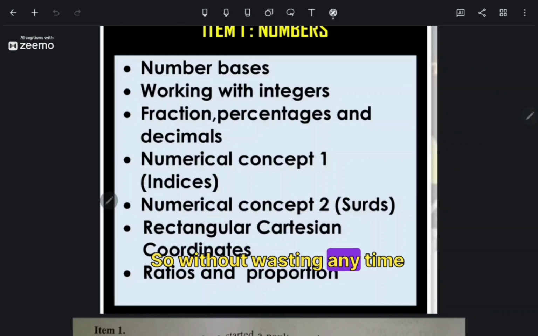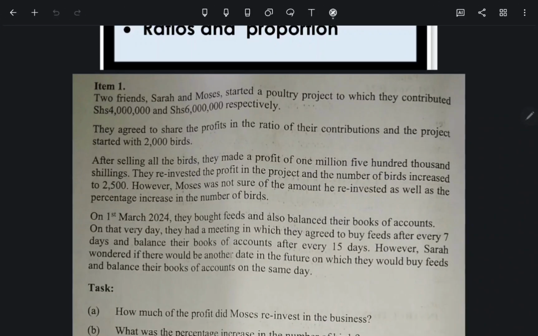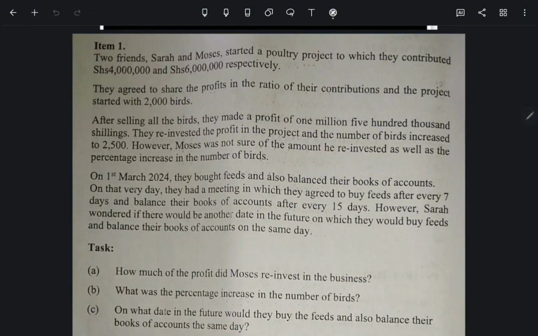So without wasting any time, let us dive into today's item and we see how we are going to work out this number. So item 1 of UCE is displayed on the screen here, as you can see. Now about the mathematics paper, my dear friends, what I want to tell you about the new curriculum is that you have to be very keen when you're reading the scenarios. You have to read and interpret the questions carefully. So let us read the question.